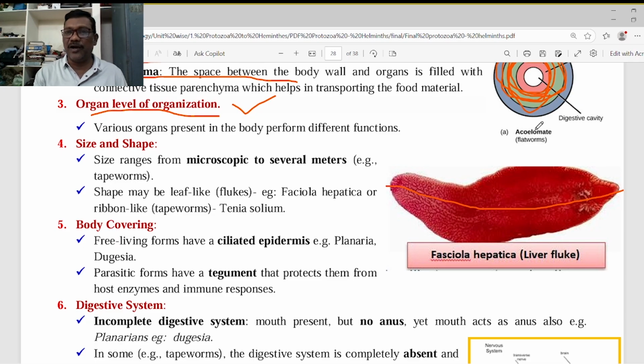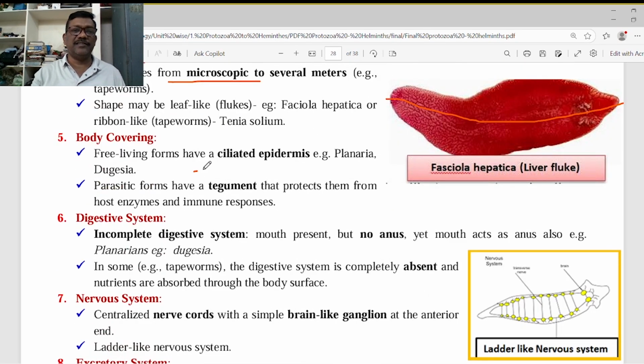Size and shape. How is the size? How is the shape? There is no particular size. Dorso-ventrally flattened body, leaf-like. There is no particular shape to them. If we want to discuss the size, some of them may be microscopic and some are large animals. Some Taenia solium like animals are meters and meters long. And the body covering is very important.